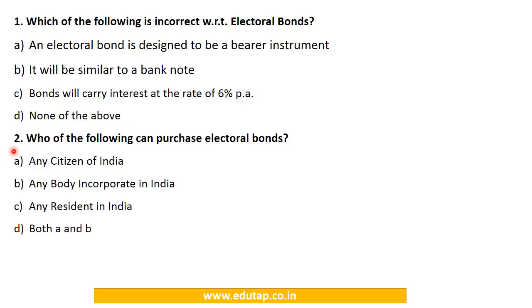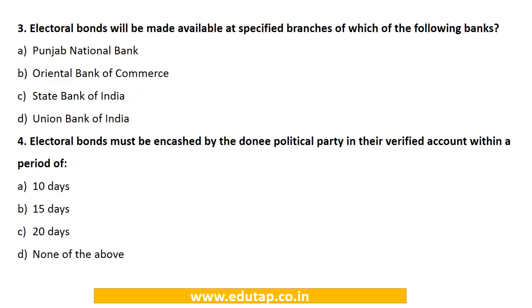Who of the following can purchase electoral bonds? Any citizen of India, any body incorporated in India, any resident in India, both A and B. This again has been covered by us. The answer is D, both A and B. Electoral bonds will be made available at specified branches of which of the following banks? Punjab National Bank, Oriental Bank of Commerce, State Bank of India, Union Bank of India. So this has been covered by us. It is State Bank of India.